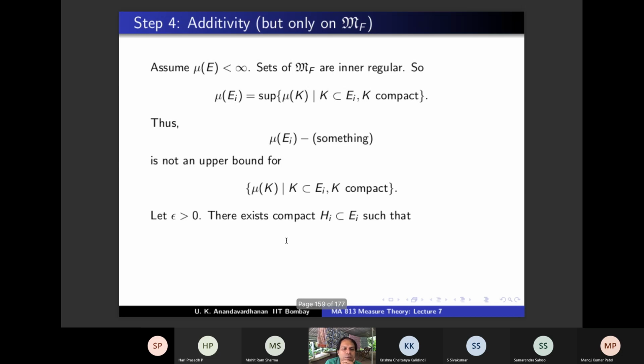Let epsilon be positive, and there exist compact sets HI contained in EI such that, earlier in step 1, we took mu of something plus epsilon by 2 power I. You remember? Similarly, here you will take something minus epsilon by 2 power I. So you take mu of EI minus epsilon by 2 power I, and that is not an upper bound. So corresponding to that, you get a compact set which you are calling HI. So mu of EI minus epsilon by 2 power I is strictly less than mu of HI. Agree?